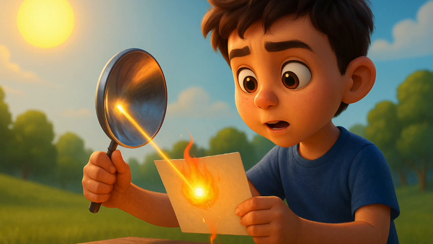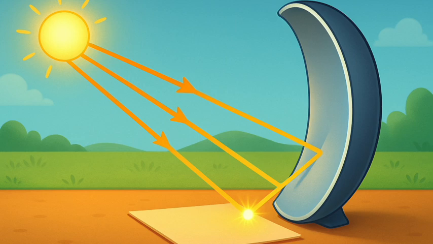This point is the focus of the concave mirror. The heat produced due to the concentration of sunlight ignites the paper. The distance of this image from the position of the mirror gives the approximate value of the focal length of the mirror. Let us try to understand this observation with the help of a ray diagram.